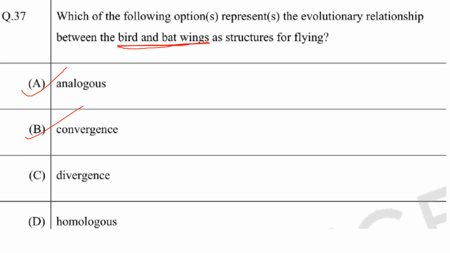Divergence is when two species share a common ancestor and evolve one or more characteristics that make them different from each other. Here they don't share a common ancestor. Bat is a mammal, bird is an avian species. So they don't share a common ancestor, so they are not divergent, they show convergence. Answer is A and B.